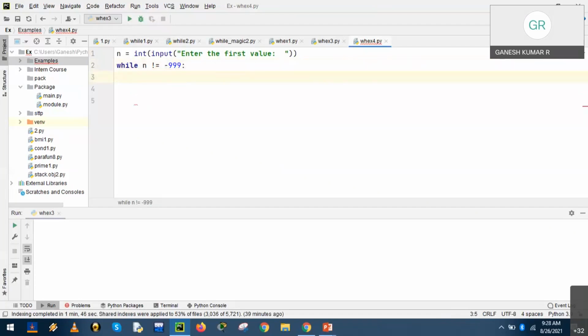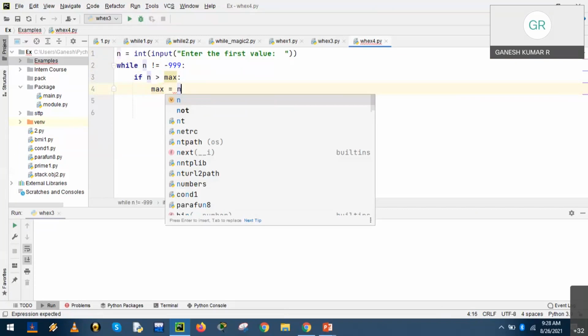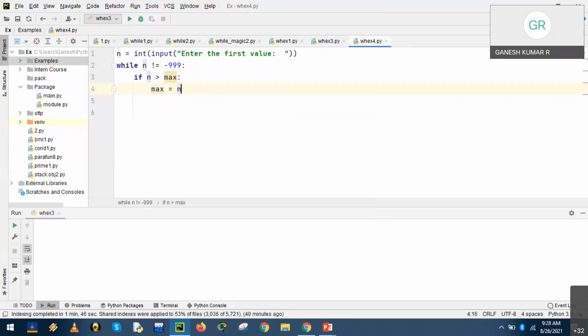While n is not equal to a value, the condition, right? If n is greater than max, check the first value, and max is equal to n, right? Fine. So the first value has been assigned, right?